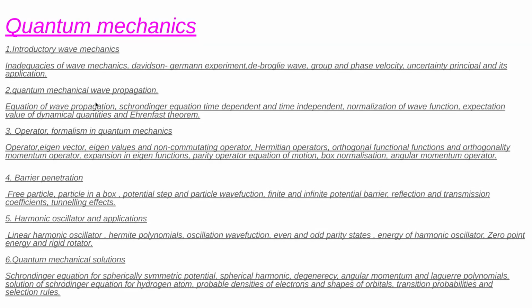In the second one you can see the equation of wave propagation. When everything shifts from one place to another place, it may have a path, it may have an equation, meaning a locus which gives the path or way of how it propagates from one place to another.